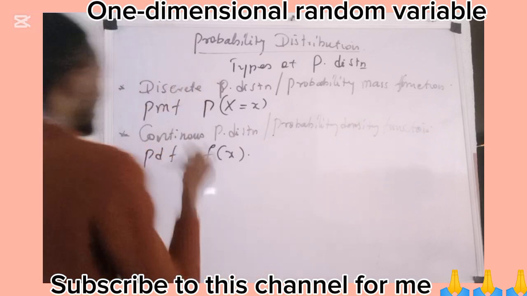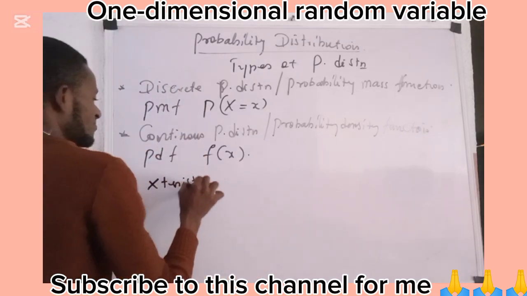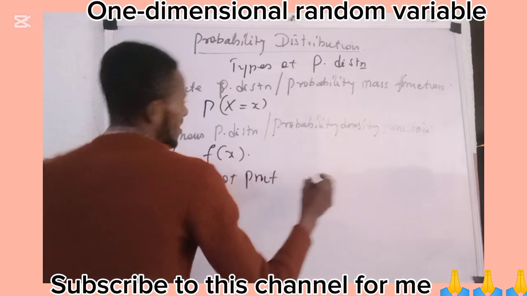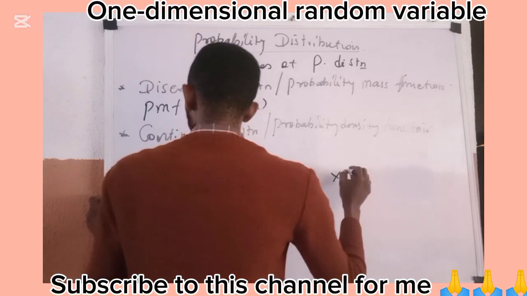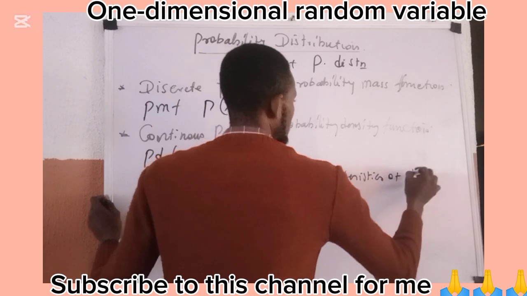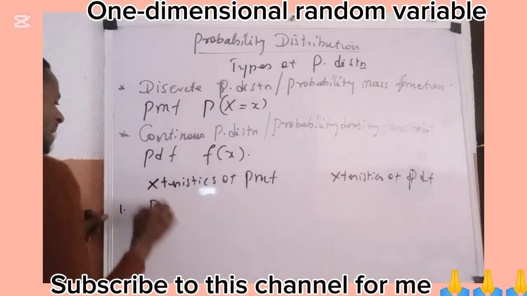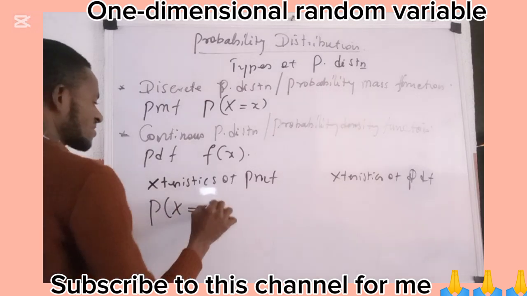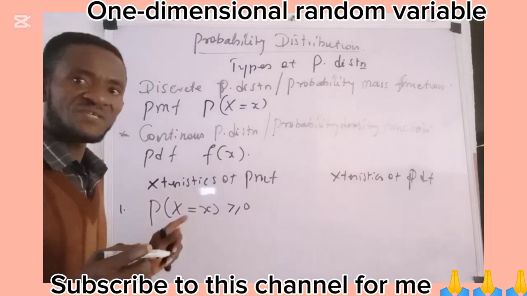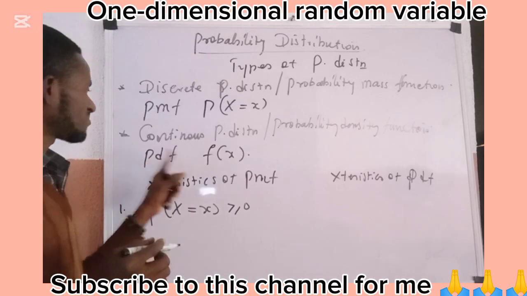Which means we talk about the characteristics of PMF, and equally the characteristics of PDF. Number one characteristic is that the probability that capital X equals small x is always greater than or equal to what? 0. Probability doesn't take a negative value. So this is the number one property of PMF.